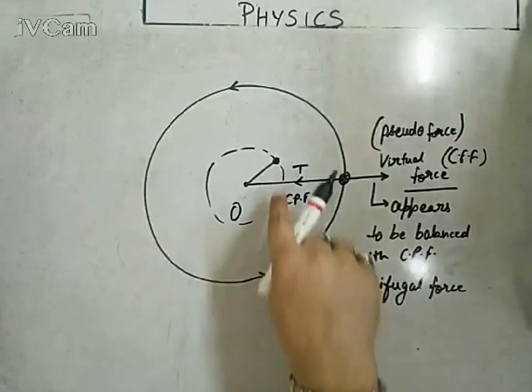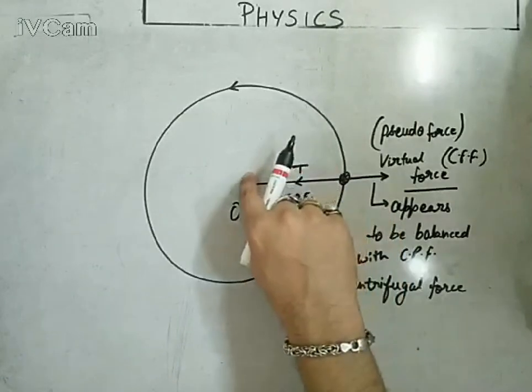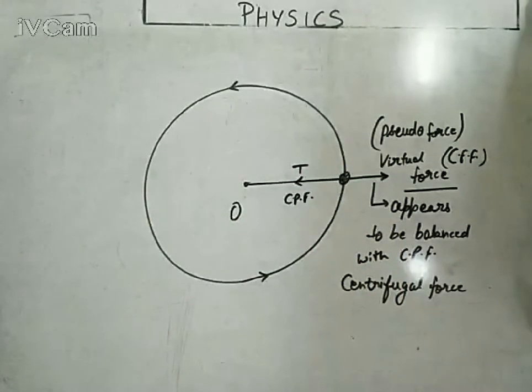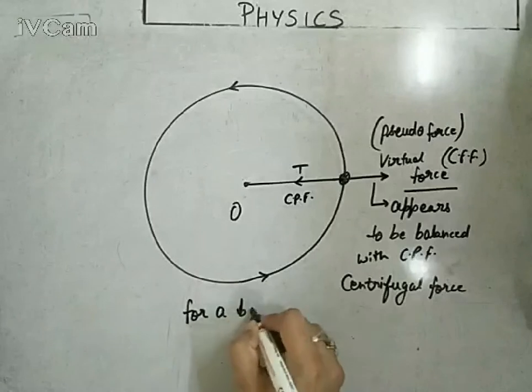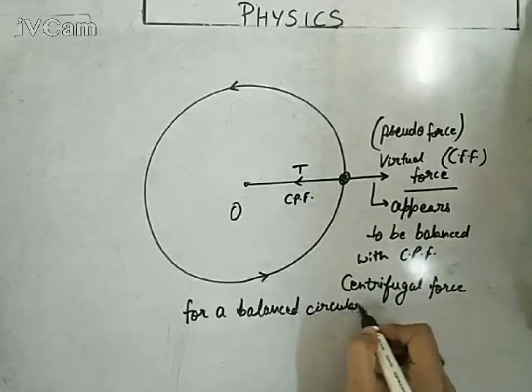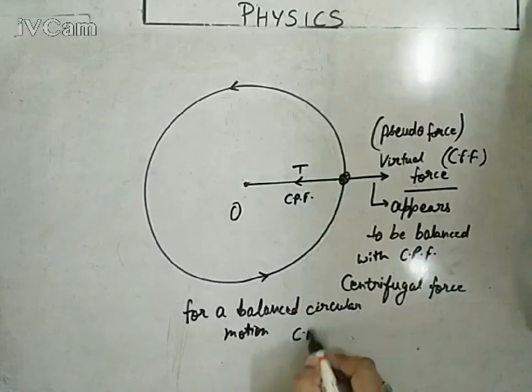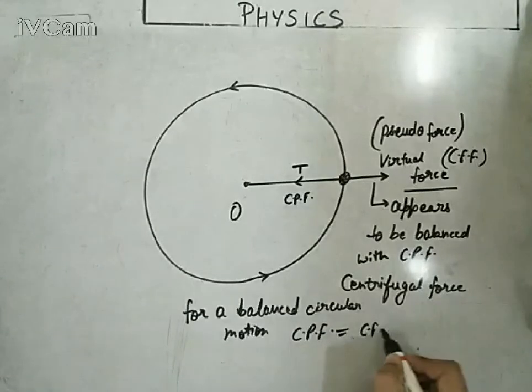So right now our target is to derive a relation between centrifugal force and centripetal force, or you can say the mathematical interpretation for centripetal force, because mathematically they will always be equal for a balanced circular motion. Keep this in mind: for a balanced circular motion, centripetal force is mathematically equal to centrifugal force. We will use this relation for balanced circular force examples.